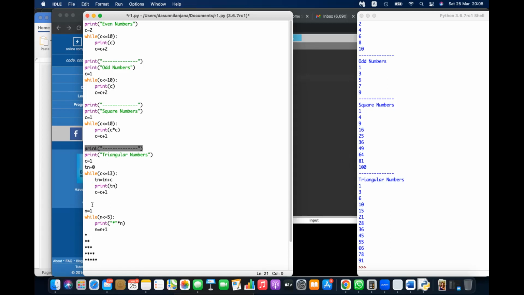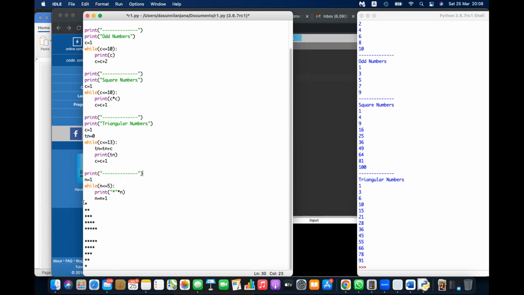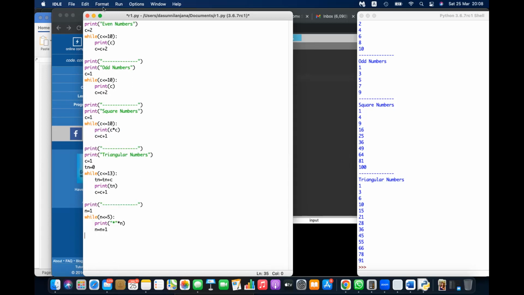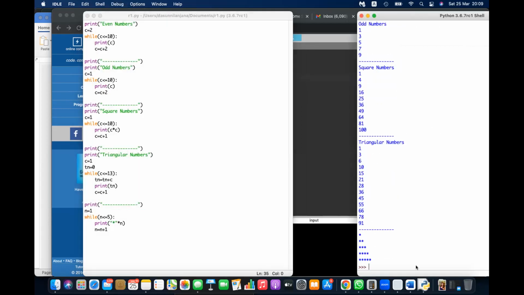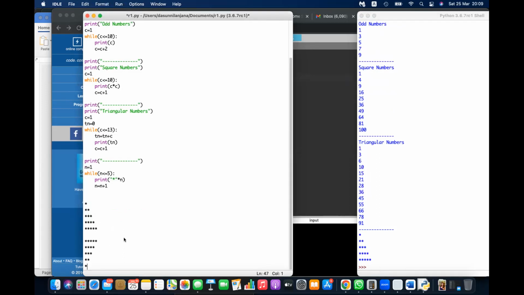Now let's use a separator. Print the pattern. From this module, you can see you're getting this from 1 to 5. Now try these patterns. Try these patterns.